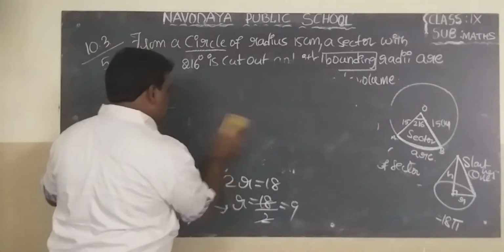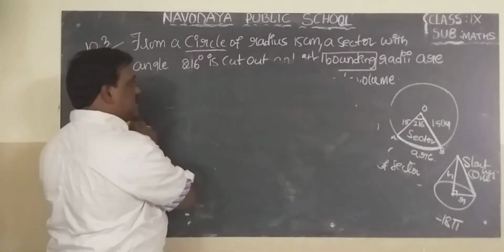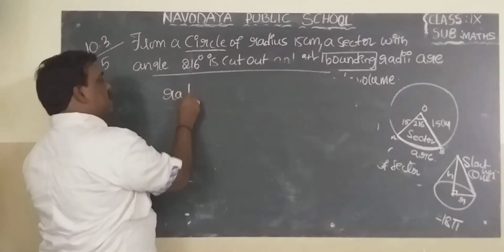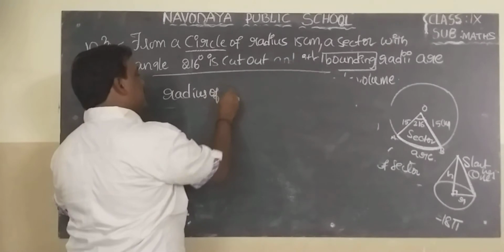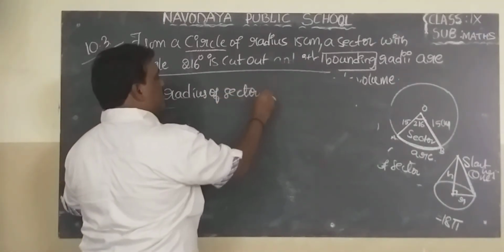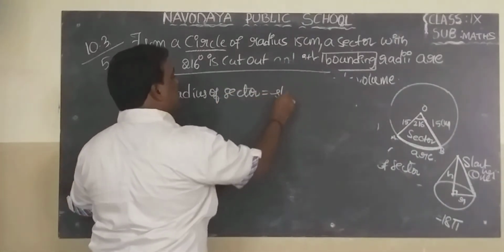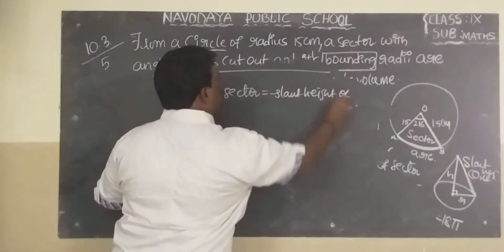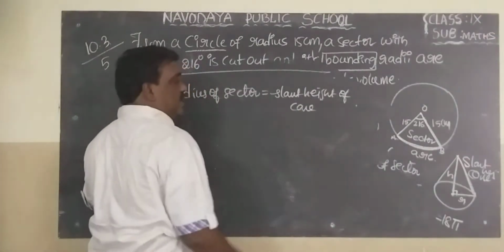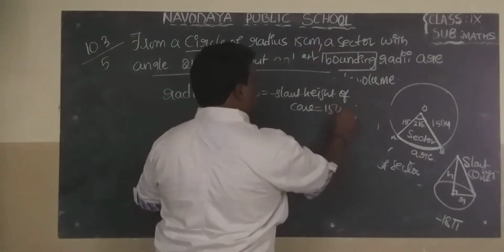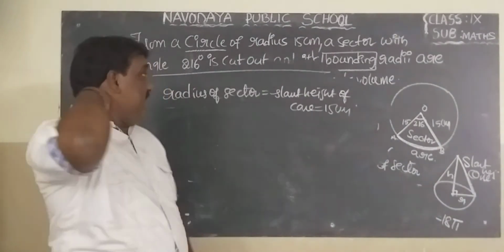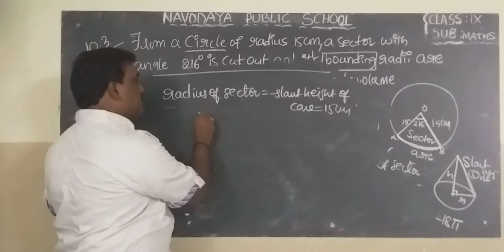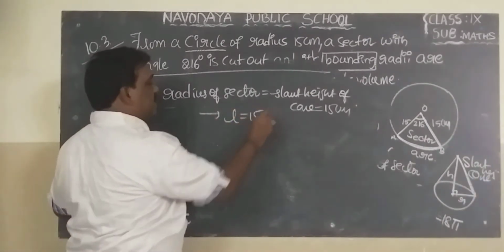Next, by seeing the diagram, I told one more point already. What is that? The radius of the sector equals the slant height of the cone. Slant height of the cone equals 15 centimeters. Okay? Radius of the sector equals slant height of the cone equals 15. Implies L equal to 15.